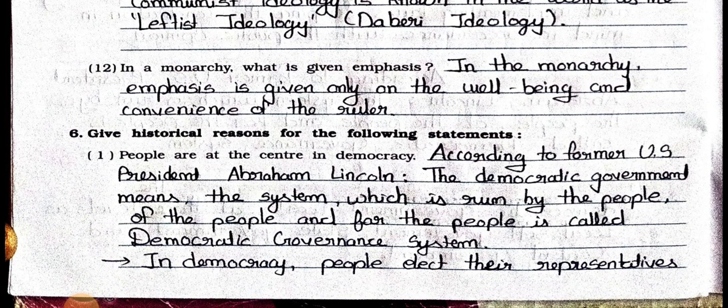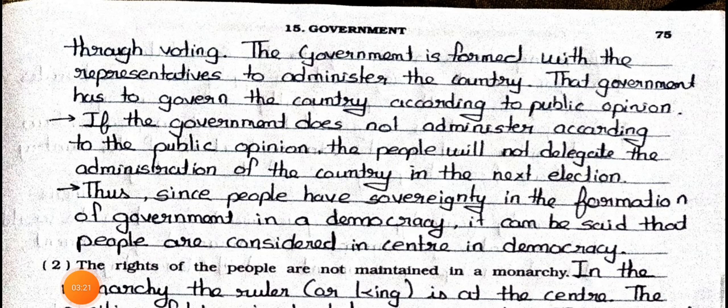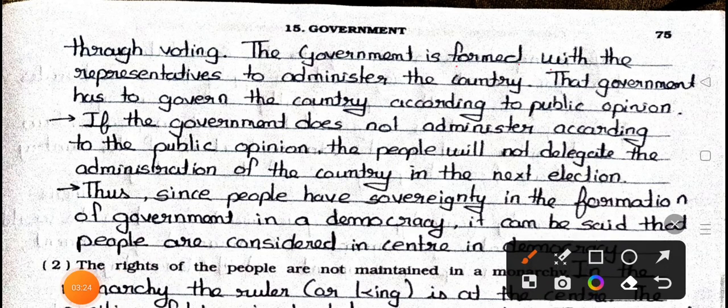See the main 6. Give historical reasons for the following statements. Number 1. People are at the center in democracy. Answer is according to former US President Abraham Lincoln, the democratic government means the system which is run by the people, of the people and for the people is called democratic governance system. In democracy, people elect their representatives through voting. The government is formed with the representatives to administer the country. That government has to govern the country according to the public opinion.